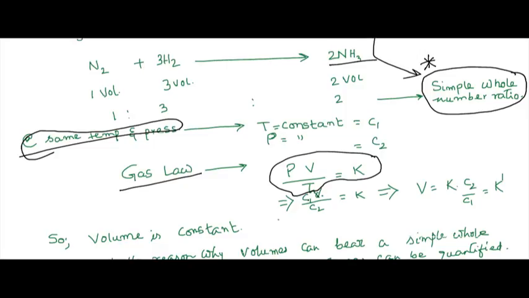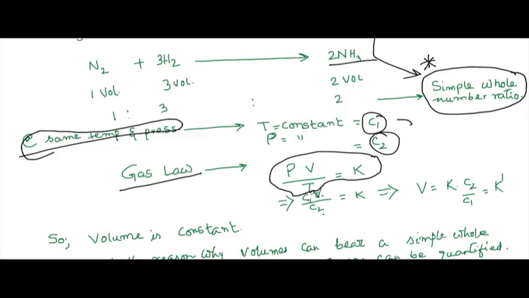Please solve it while I am giving this lecture. Have a pen and paper in your hand and do this. Just put PV by T is equal to K. Next line, in place of P put C1, in place of T put C2, as both are constant in Gay-Lussac's law, and V will be as it is.